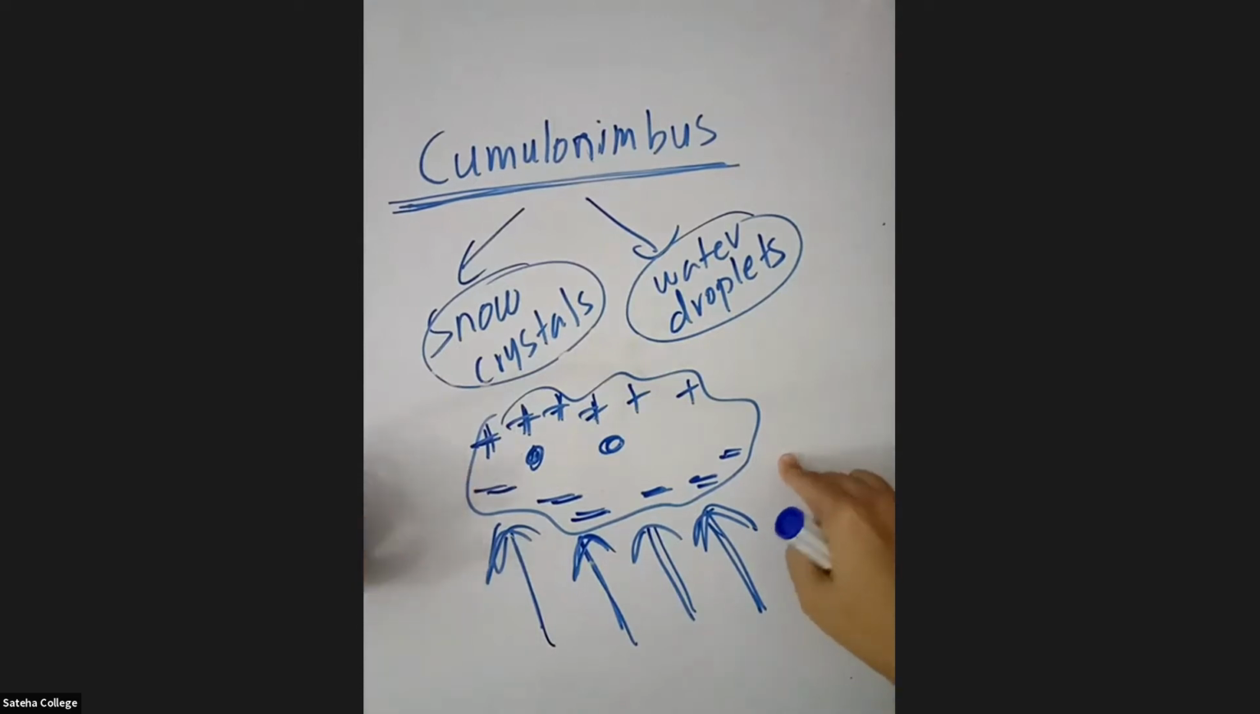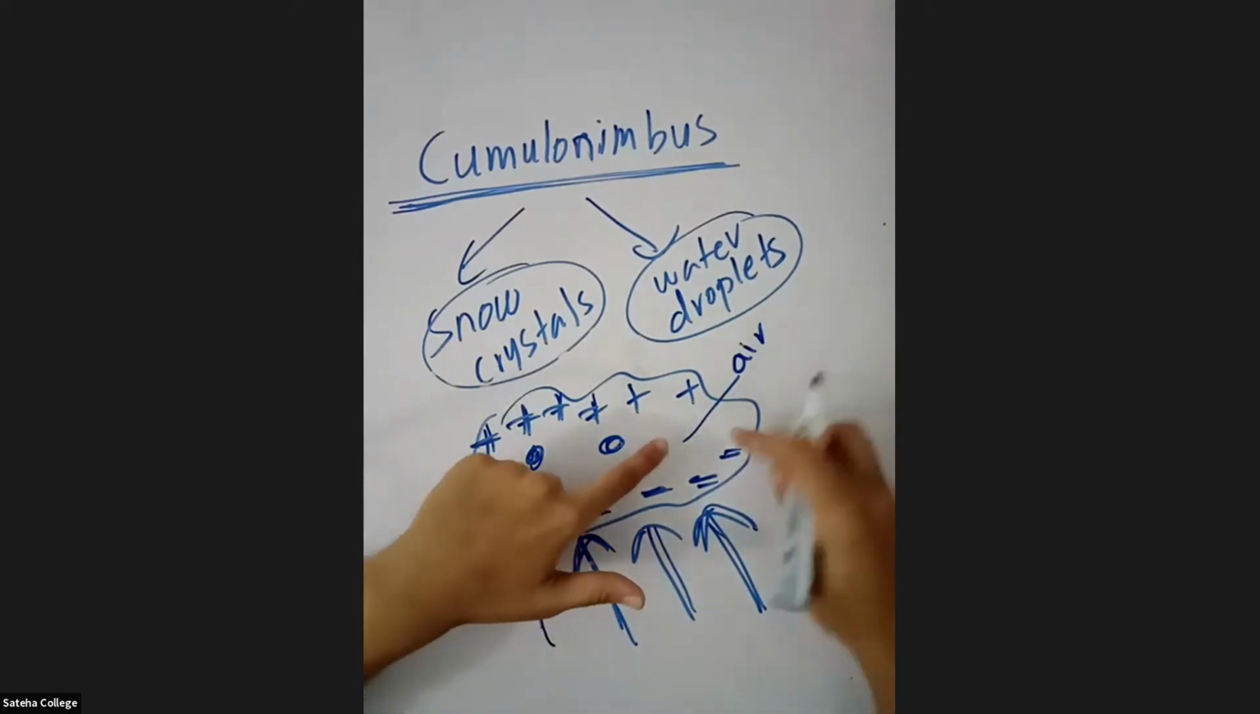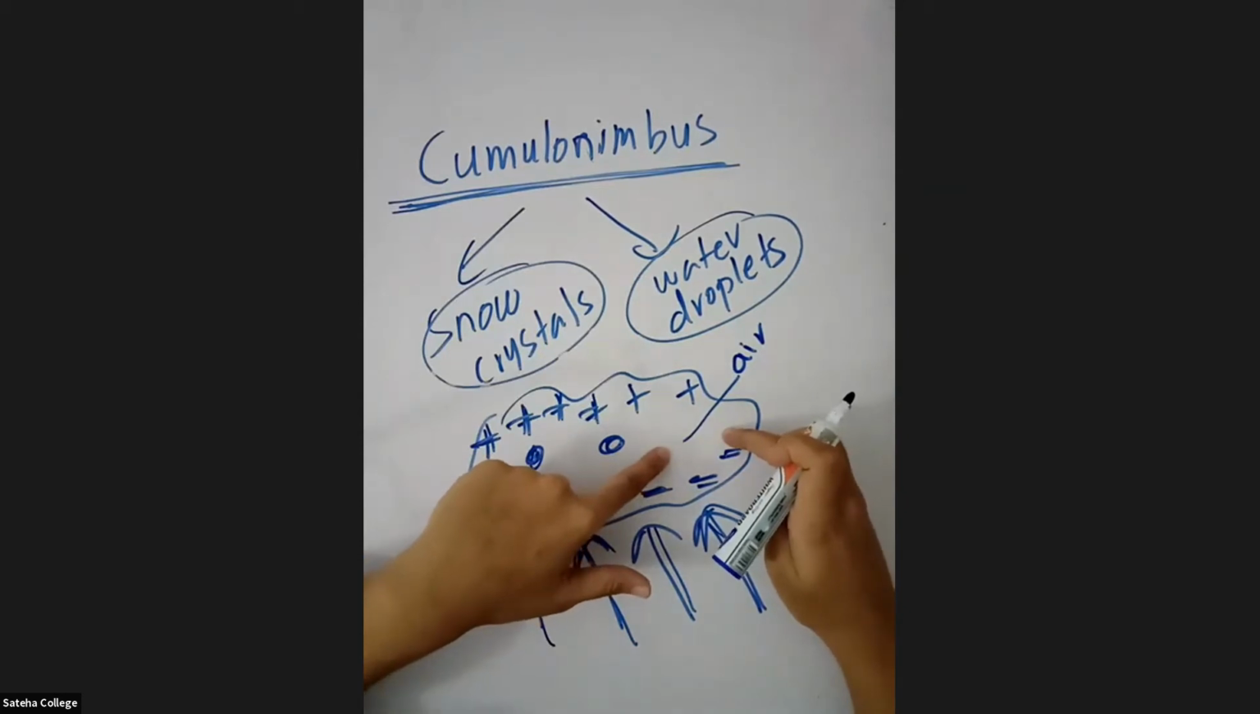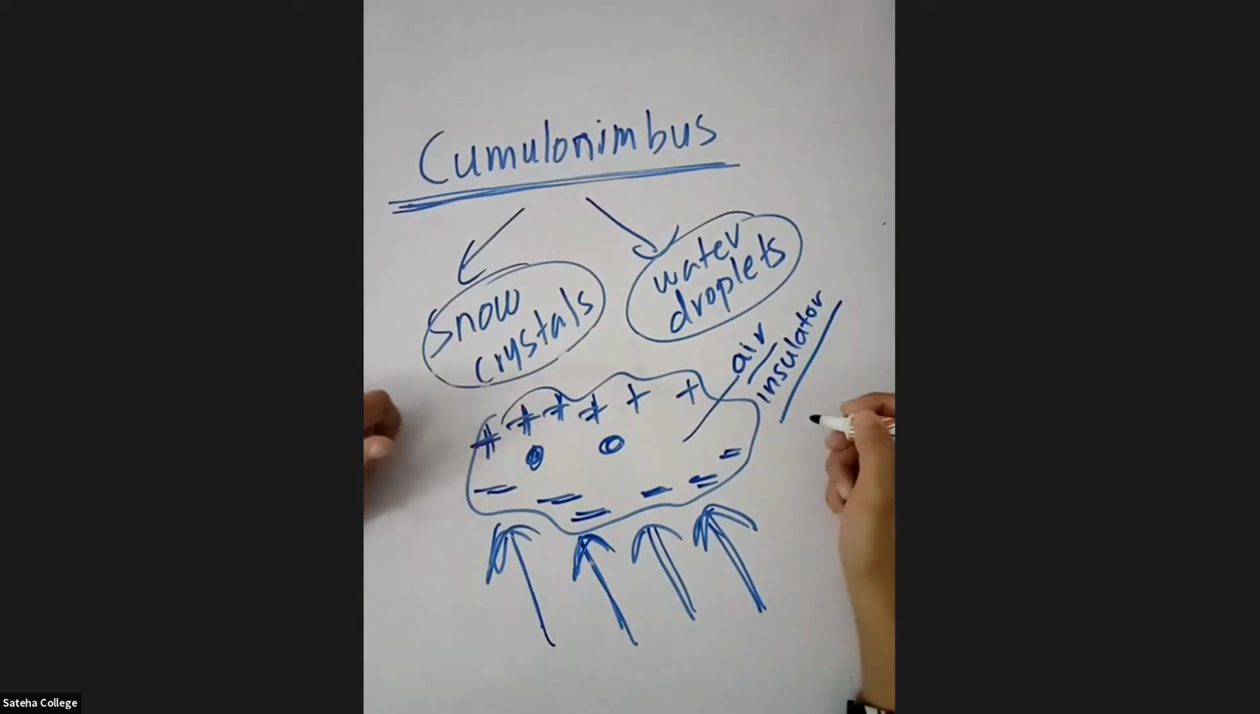Okay. So then what happens is inside the clouds there is also air, right? Air is going to be an insulator. So what is the meaning of insulator? Air is an insulator. What is an insulator? What do you know about insulators? Students are saying chargers, gases. What are insulators?